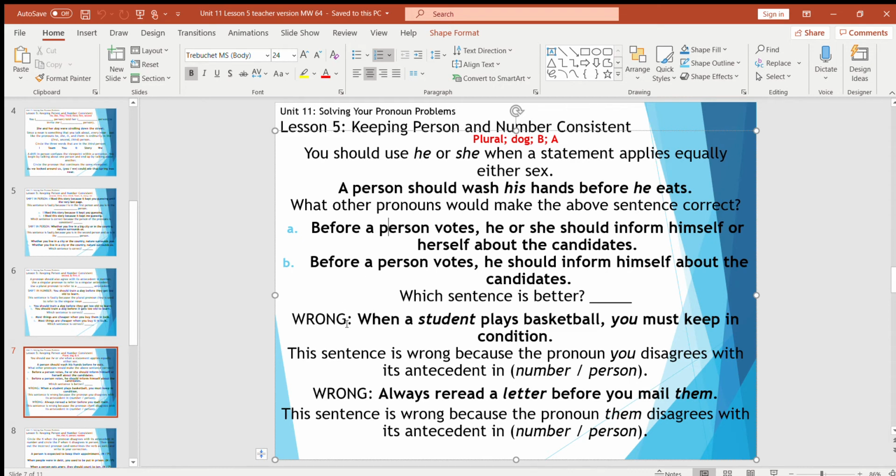So it'd be wrong to say "When a student plays basketball, you must keep in condition." The sentence is wrong because the pronoun you is disagreeing with the antecedent in number or in person.